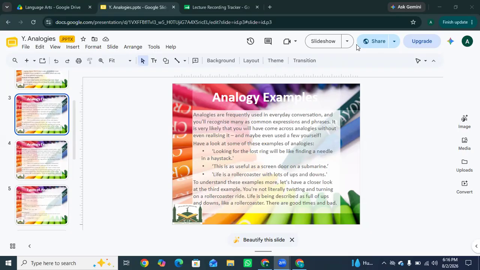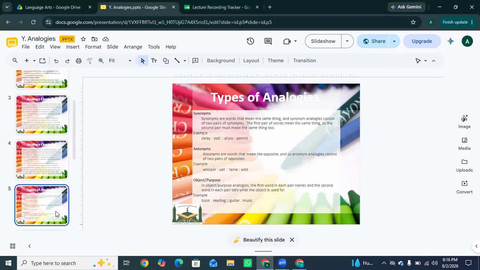So next we will discuss types of analogies. Synonyms and antonyms are basically types of analogies. Synonyms are words that have the same or nearly the same meaning, like allow and permit.